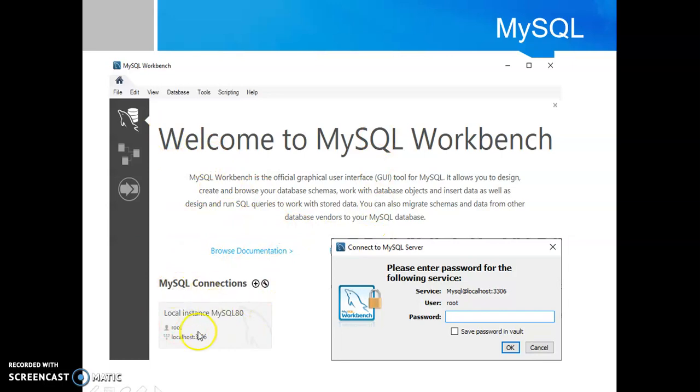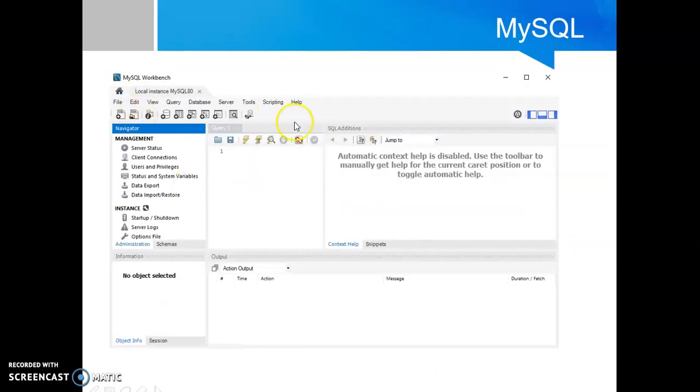Here by default one MySQL connection is seen. You can see here, just click on this, and after clicking on the default MySQL instance, you just need to set the password again. Click on OK. So this is your database where you can start to create tables.